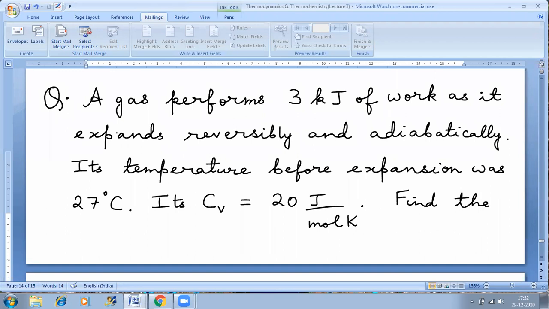Answer is minus 123 degrees Celsius. Pratiksha and Arnav both gave minus 123 degrees Celsius.